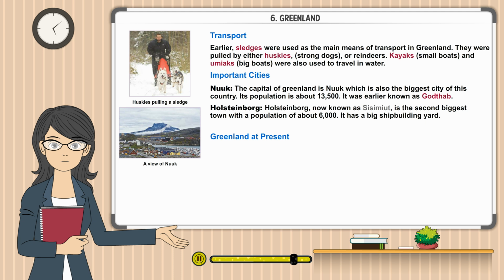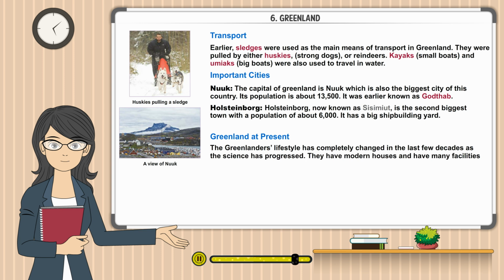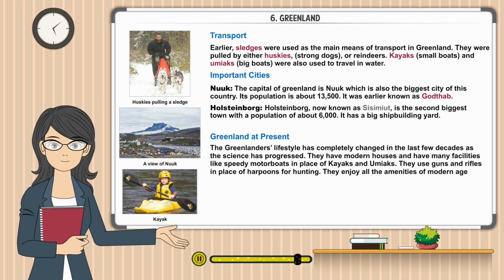Greenland at present. The Greenlanders' lifestyle has completely changed in the last few decades as the science has progressed. They have modern houses and have many facilities like speedy motorboats in place of kayaks and umiaks. They use guns and rifles in place of harpoons for hunting. They enjoy all the amenities of modern age such as radio, television, and computer in their homes.